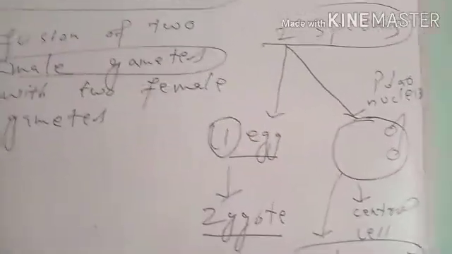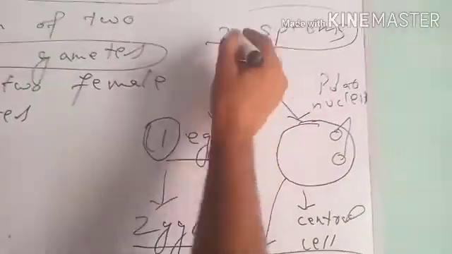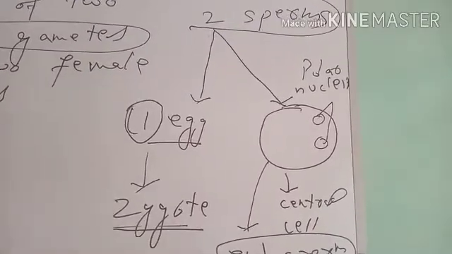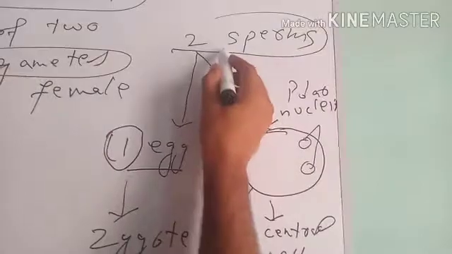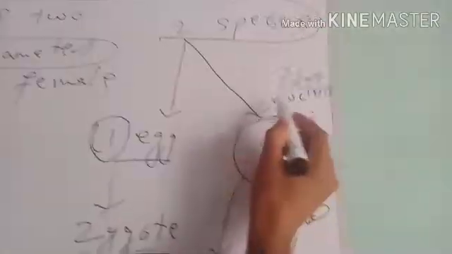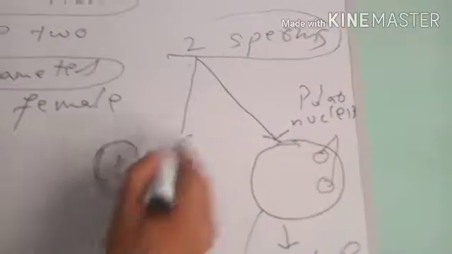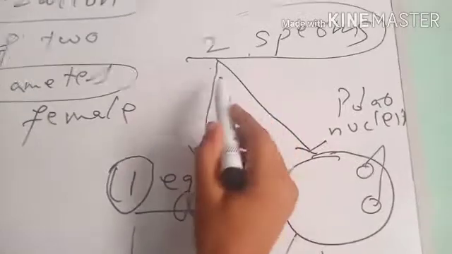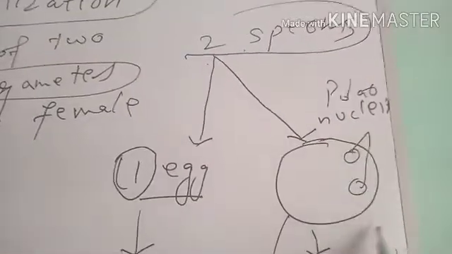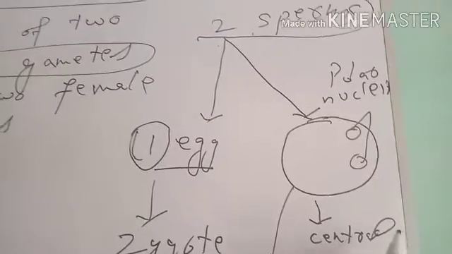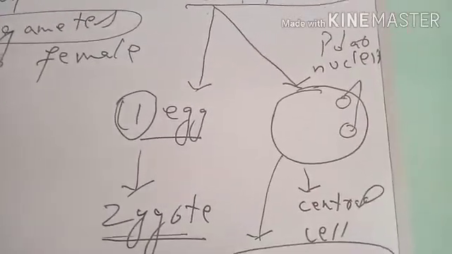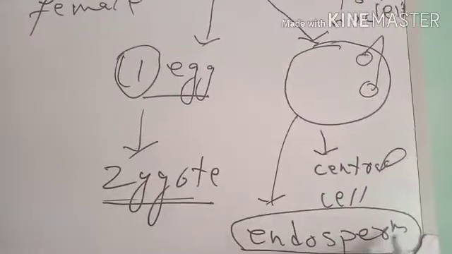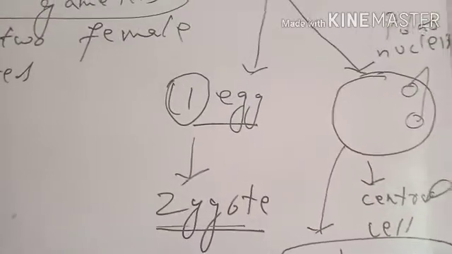I teach it again that the fusion of one sperm with one egg produces zygote, which is the future plant inside the seed, and the fusion of the other sperm, which is left after the first sperm has combined with the egg to produce zygote. When this other sperm combines with the two polar nuclei present in the central cell of the embryo sac, a triploid tissue is produced which is called endosperm tissue. It serves to supply food to the developing embryo during the process of germination.